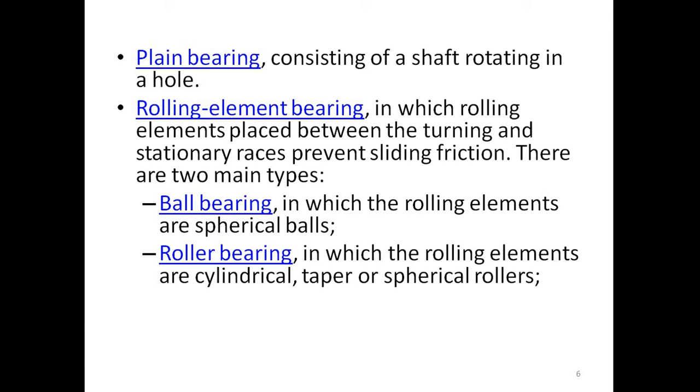One is a fixed or stationary race, and one is a turning, that is rotating, race. The stationary race is for preventing sliding friction. The first type is the ball bearing, in which the rolling elements are balls. Being a rolling type of bearing, spherical balls are used as the rolling element.